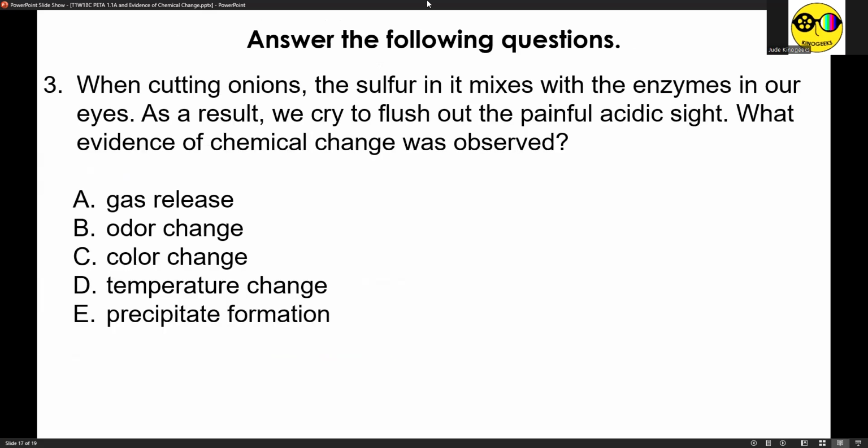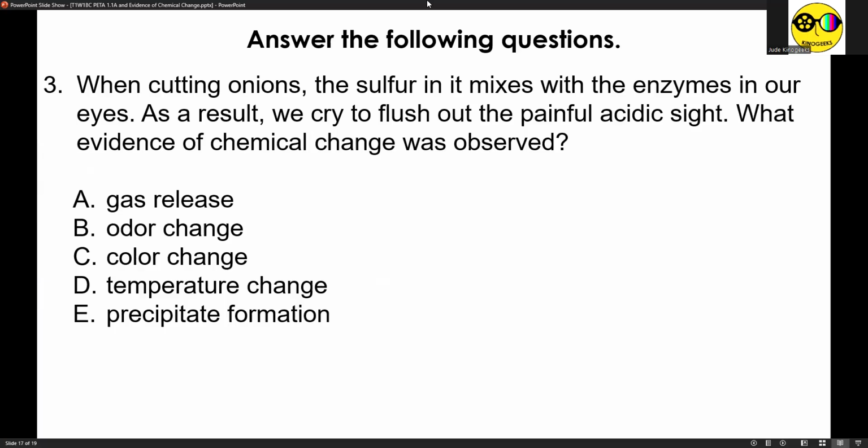Now, okay, so for our PISA questions, number 3: when cutting onions, the sulfur it mixes with the enzymes in our eyes. So yes, pag naghihiwa po ng onions, no? Sakit sa mata to the point na naiiyak tayo or we become irritated. As a result, we try to flush out the painful acidic site. What evidence of chemical change was observed? So I don't think there's gas release kasi wala namang bubbles. Bubbles ang indicator na may gas release. I think there's also odor change because you start with odorless and iba yung amoy ng onion kapag hindi pa nahihiwa versus yung amoy ng onion kapag nahiwa, because mas dun lumalabas ang sulfur, no?